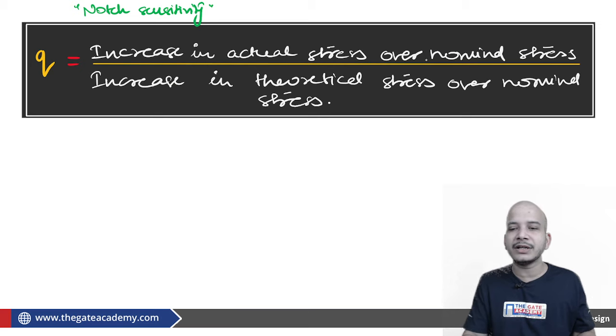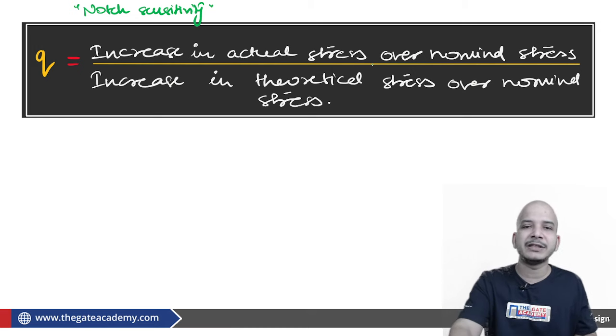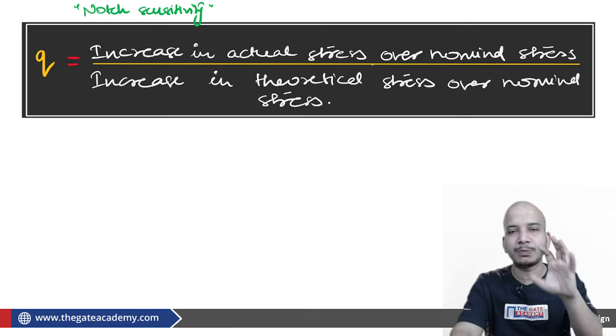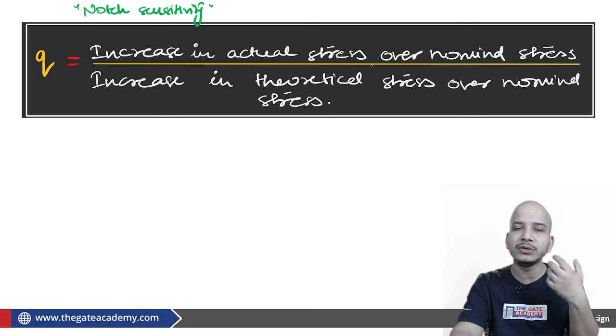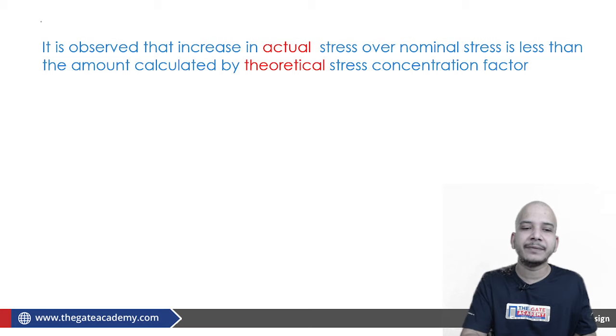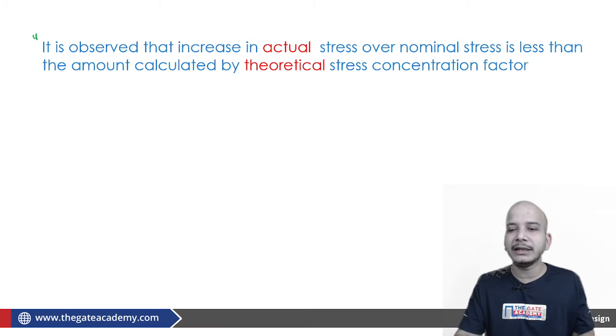Increase in actual stress over nominal stress upon increase in theoretical stress over nominal stress. How do we determine the increase in actual stress over the nominal stress? With the help of experiments once again, but on the specific material. Now we will be using a specific material under the loading condition. And it was observed that the actual materials do not show that much of a stress rise due to stress concentration.